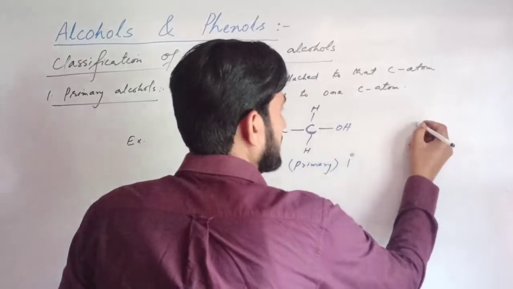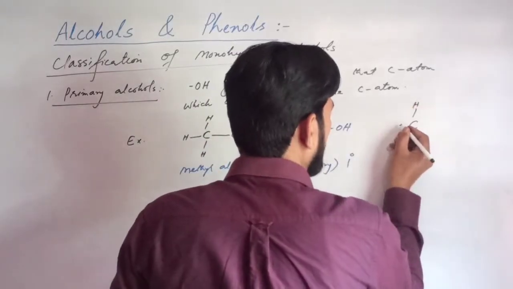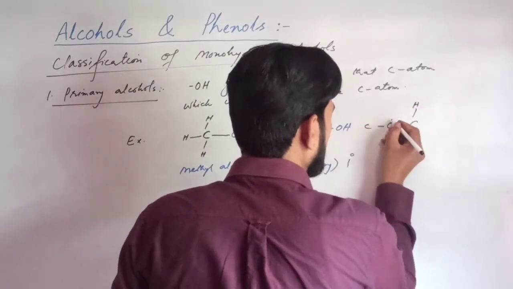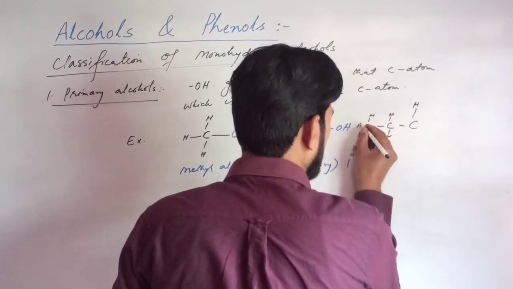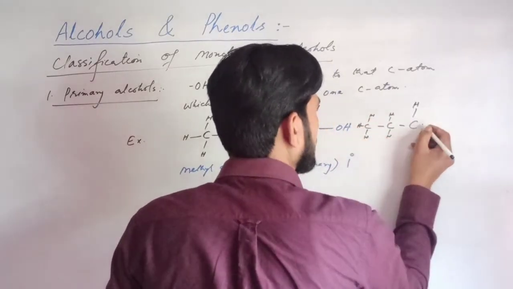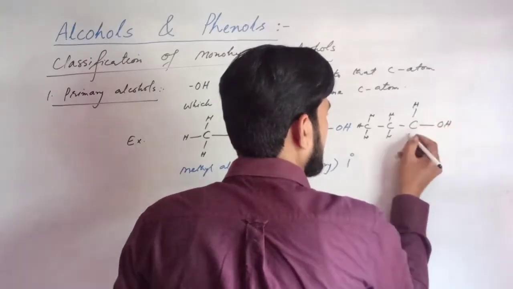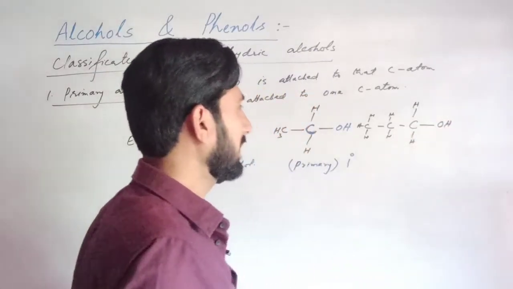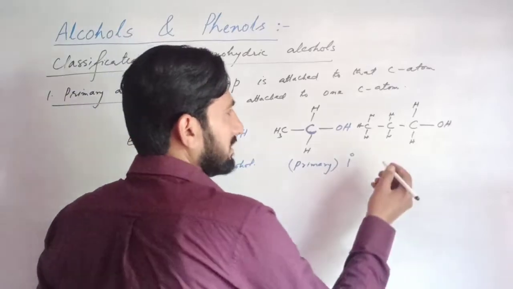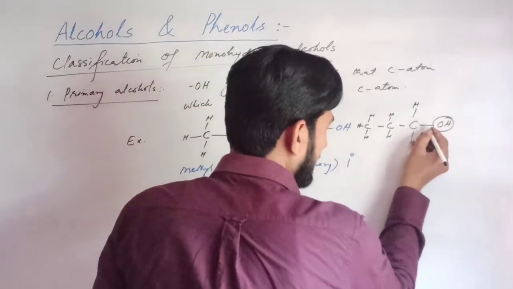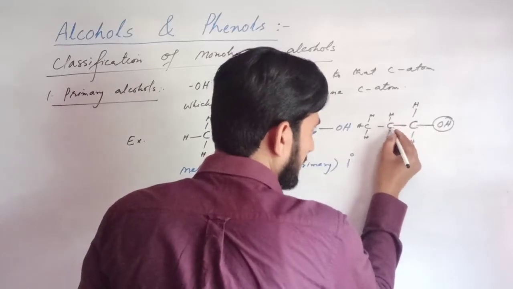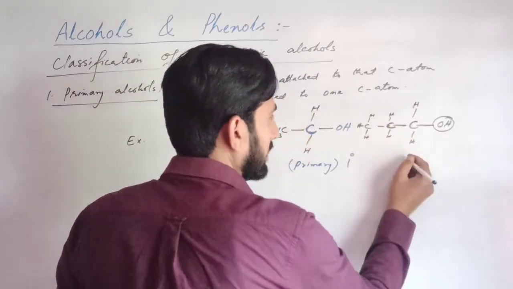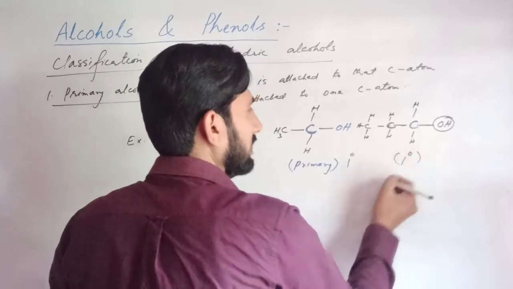Similarly, CH3CH2CH2OH is also a primary alcohol because the OH group is directly attached to the carbon atom which is attached to one carbon.